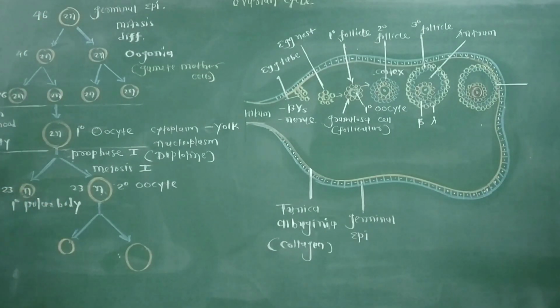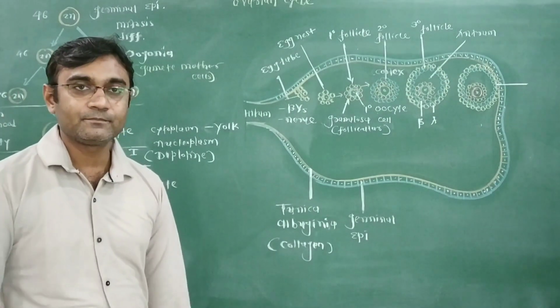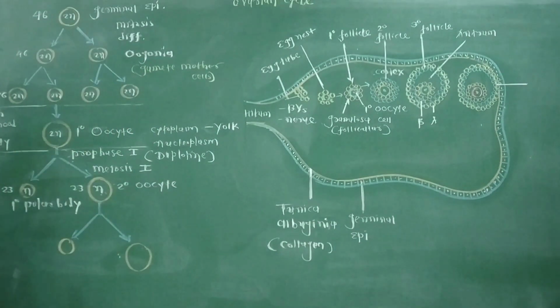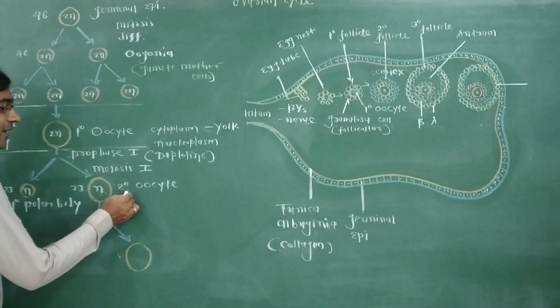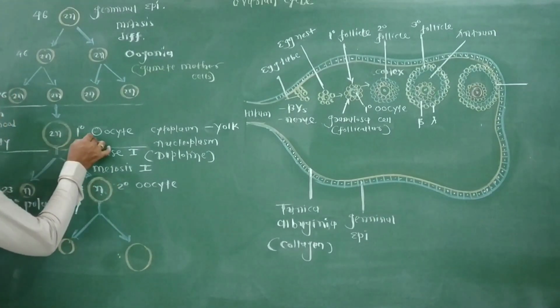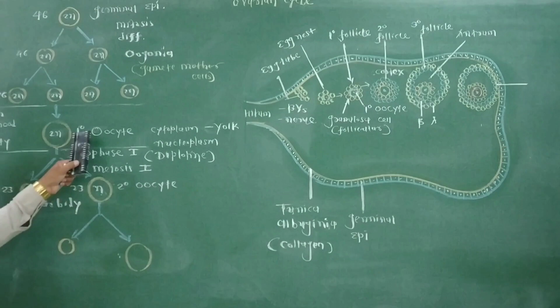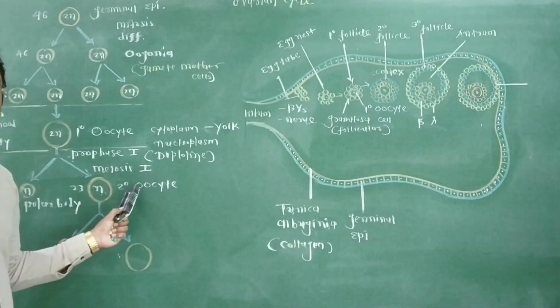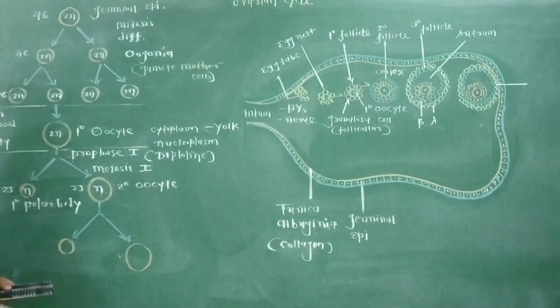In the case of humans, the first polar body after formation will degenerate, but in other mammals it may go for further division, meiosis second. The secondary oocyte retains the cytoplasm of the primary oocyte, and this secondary oocyte becomes the future ovum.